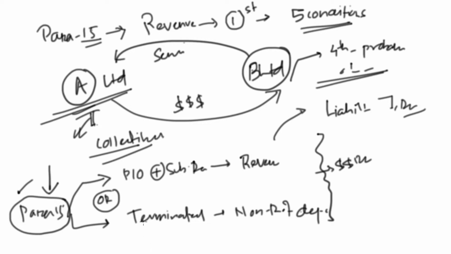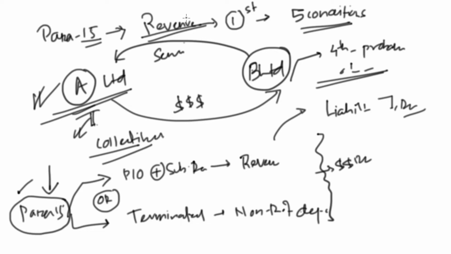There may also be situations where the credit quality of A Limited has improved and they may be able to pay the probable amount. In such a case, the contract will fall under revenue from contract with the customer.